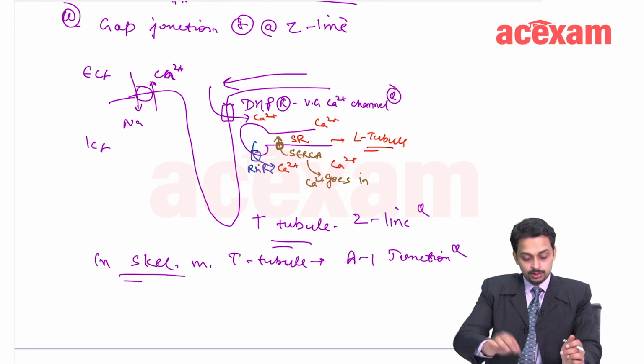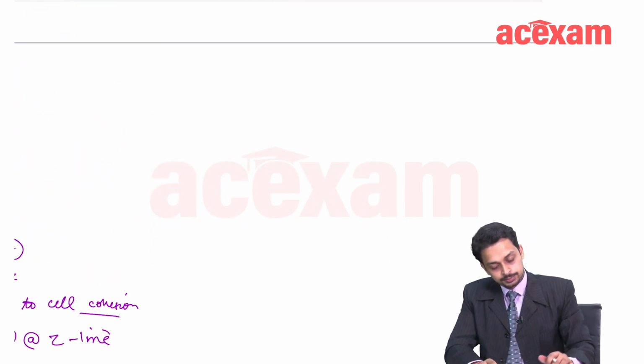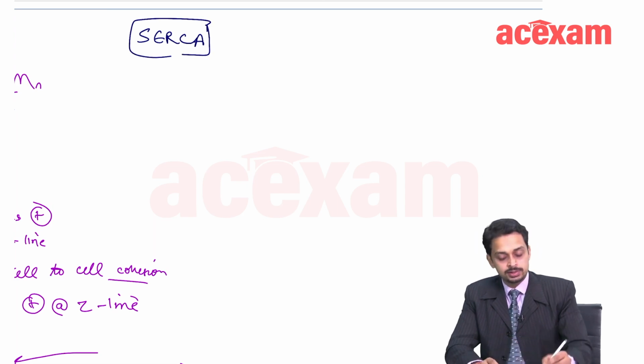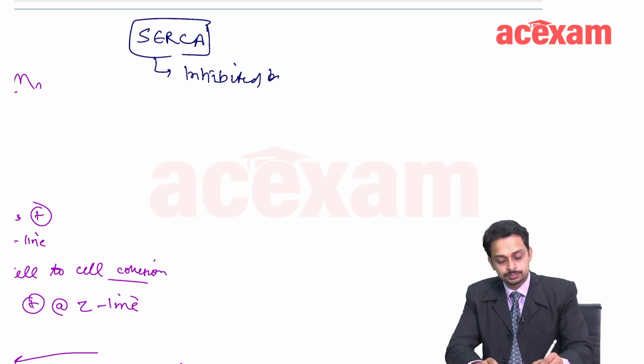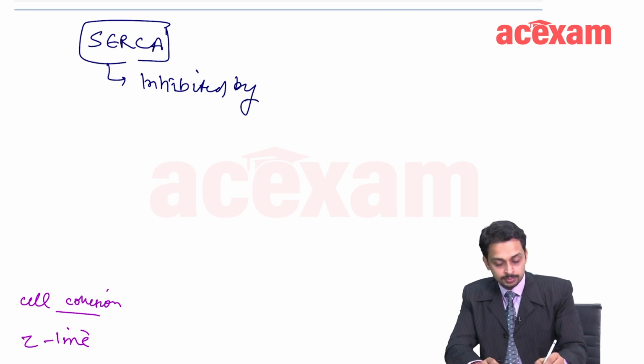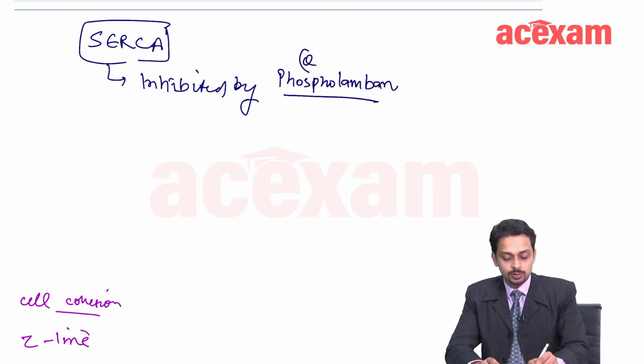Now, another important point is, SERCA is inhibited by a protein known as phospholamban.